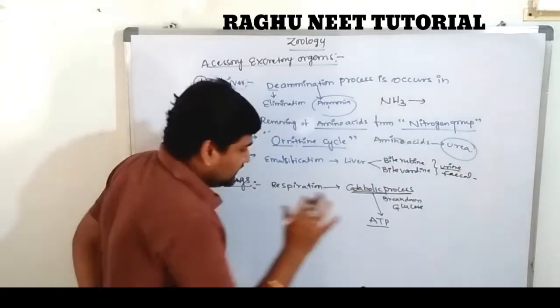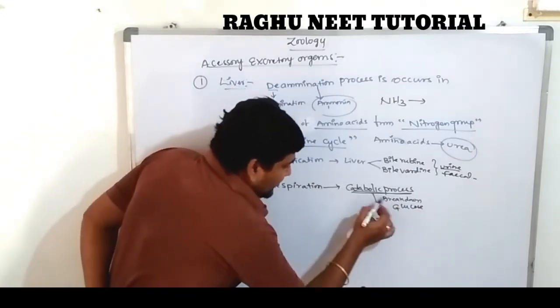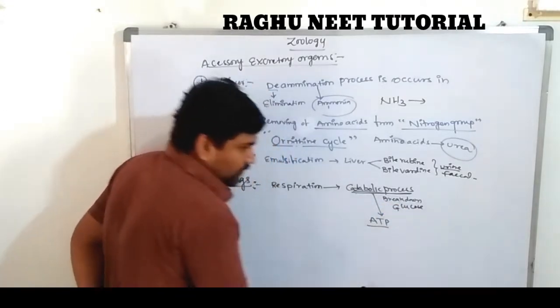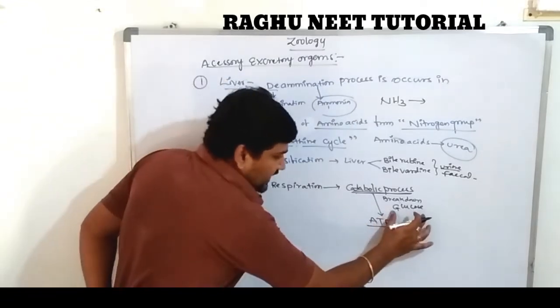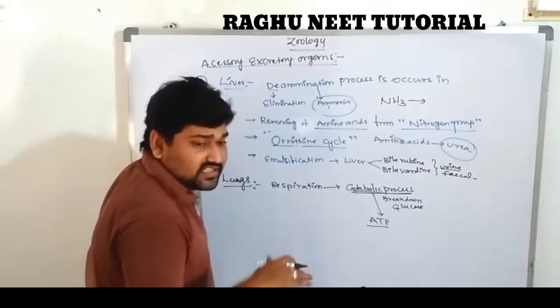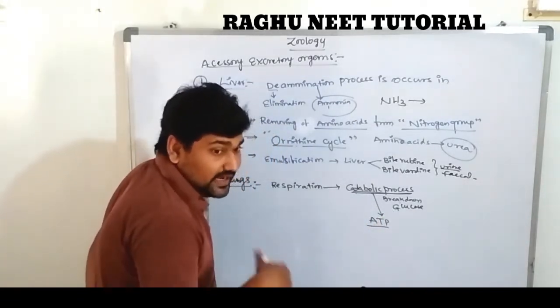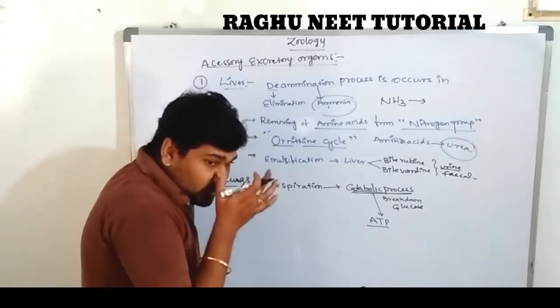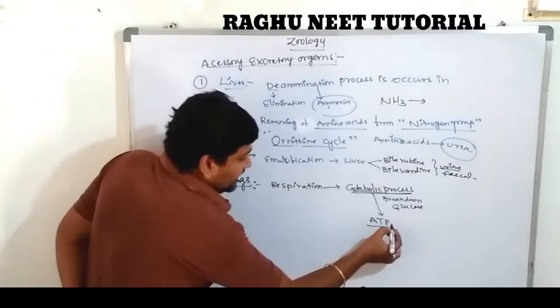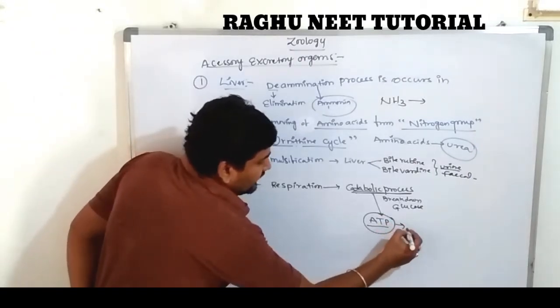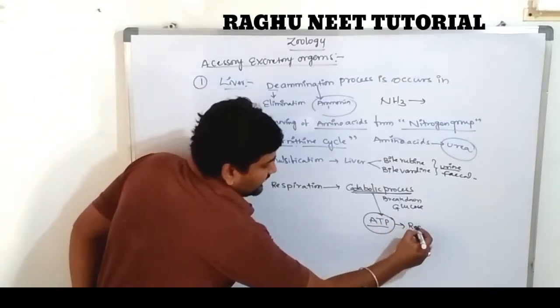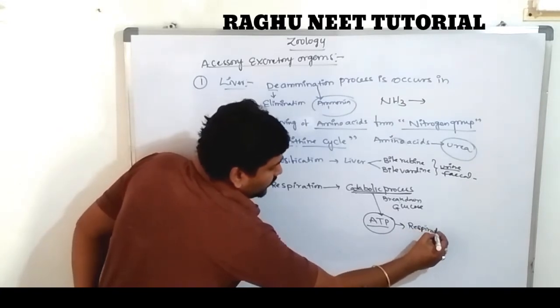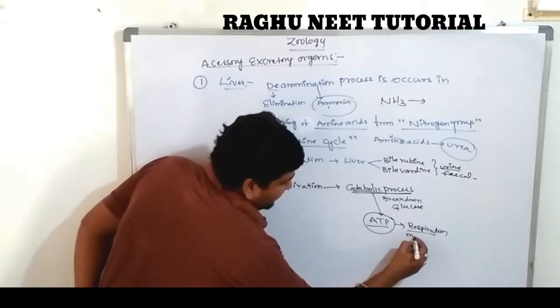What is the catabolic process? Catabolic is nothing but breakdown. Glucose is broken down, releasing ATP, adenosine triphosphate, along with some amount of water. This ATP is used for metabolic activities. Are you clear?